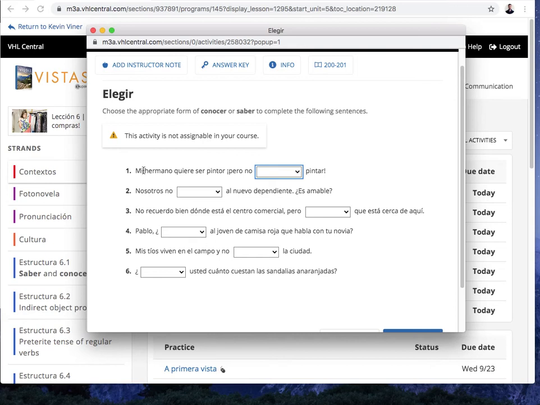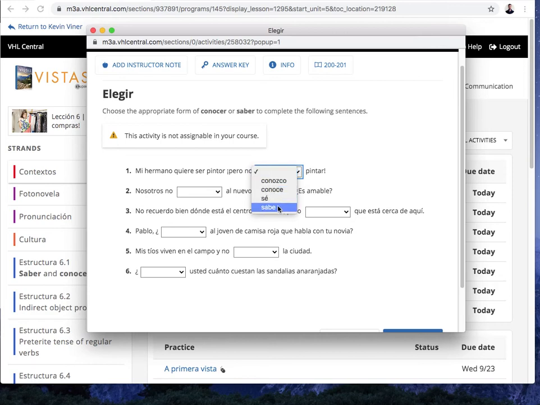And like always, I'll say pause, and then you'll pause the video and come back once you think you have the answer. So número 1, mi hermano quiere ser pintor, pero no blank pintar. So the options are, pero no conozco pintar, pero no conoce pintar, pero no sé pintar, pero no sabe pintar. Okay, pause it. And we're back.